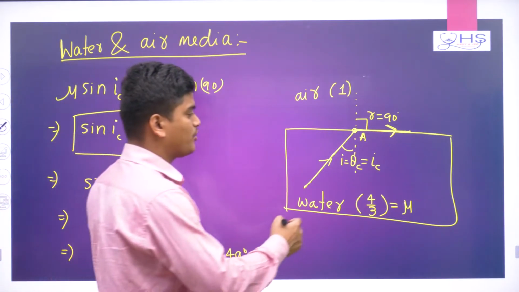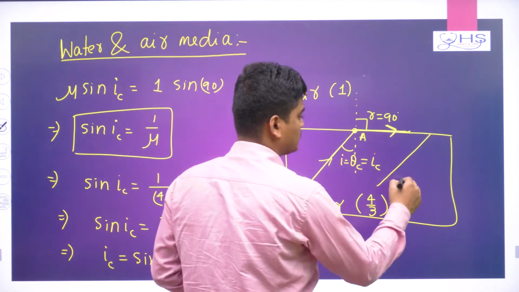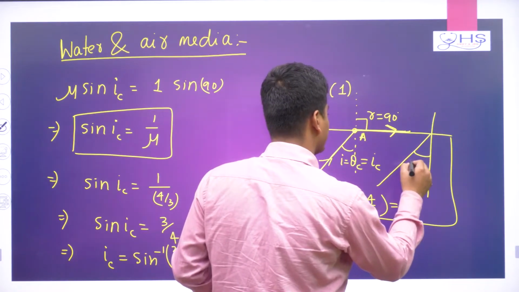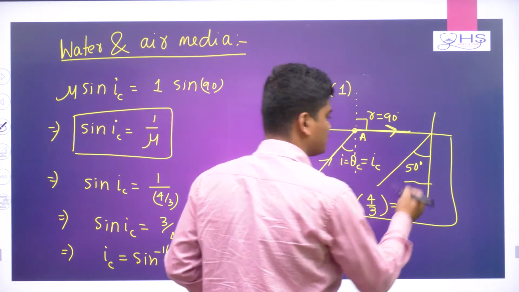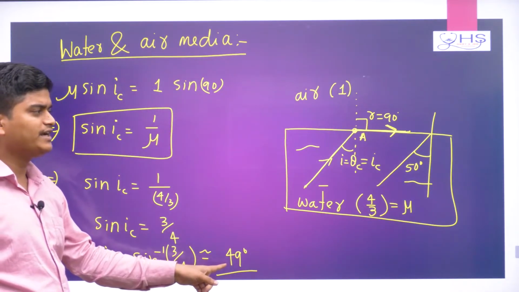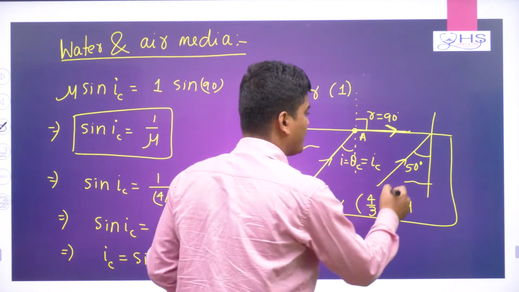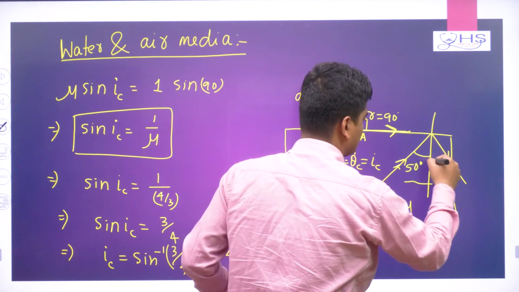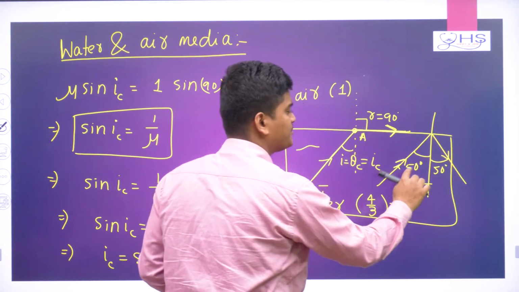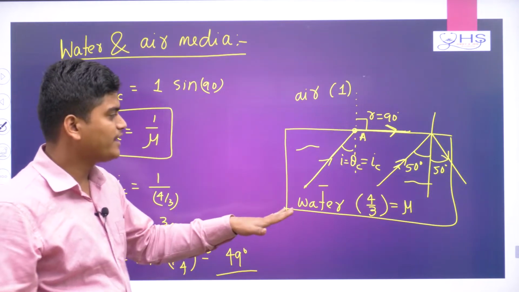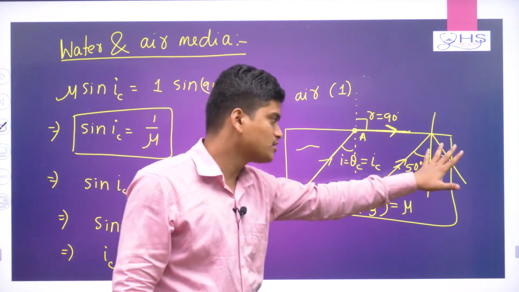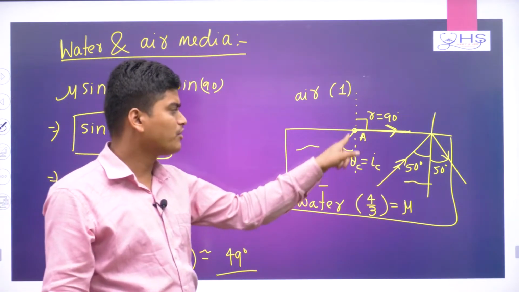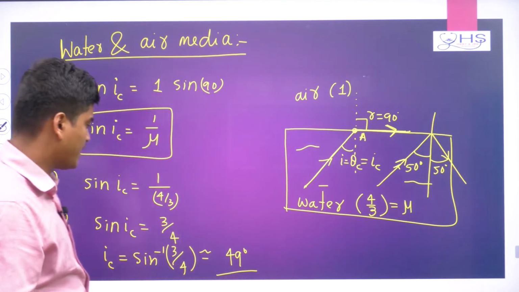Remember, suppose a light ray is coming from water, and suppose here I am telling that the incidence angle is 50 degree. That means 50 degree is greater than 49 degree, then what will happen here? Now, this light ray cannot travel to the air medium, totally it will reflect back. So here reflection is happening. If this is 50 degree, that will also be 50 degree. So this is the idea you need to keep in mind. TIR happens only when your angle of incidence is greater than the critical angle, and the minimum condition is you can keep I equal to critical angle or theta c.